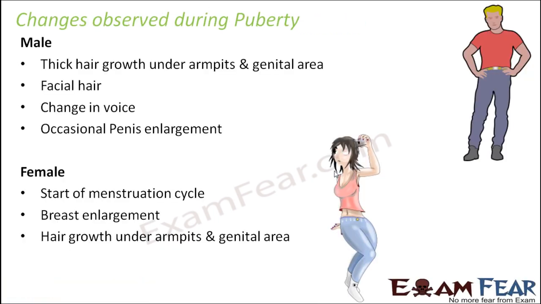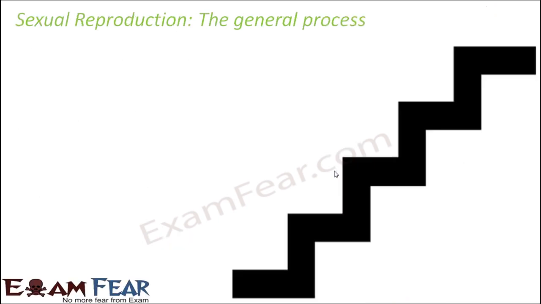So these are some of the changes which actually tell that a person, whether a male or a female, is reaching puberty or adolescence. Now once they enter adolescence, that means that they have entered into the reproductive phase of their life. So once a human being is in the reproductive phase, then he or she is capable of undergoing sexual reproduction. So this is the time when a female is around 11 to 13 years old and a male is around 13 to 14 years old. So generally by the time they reach adolescence, they enter into the reproductive phase of their life.